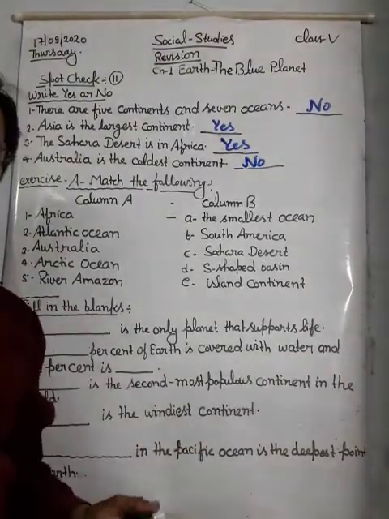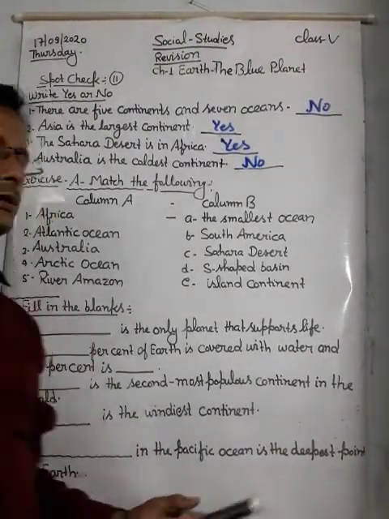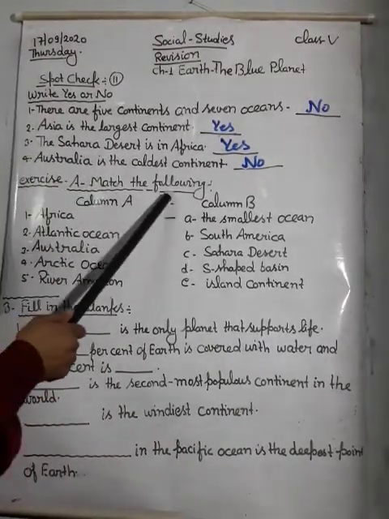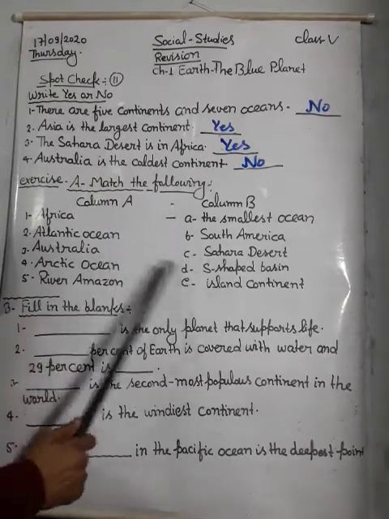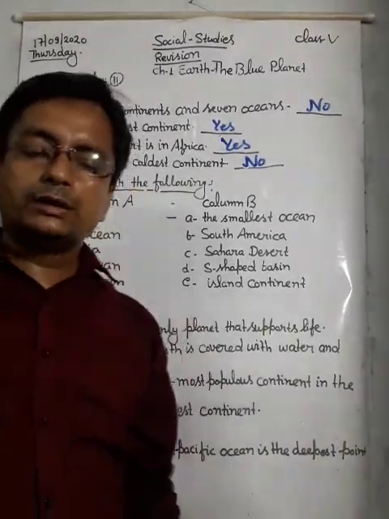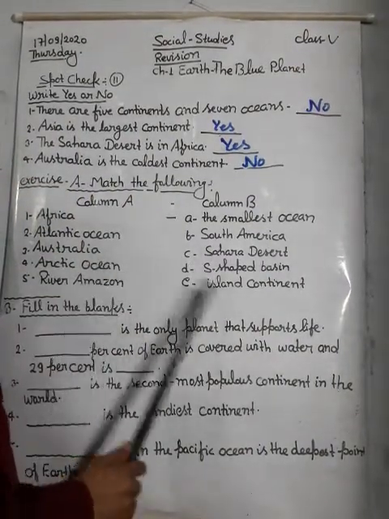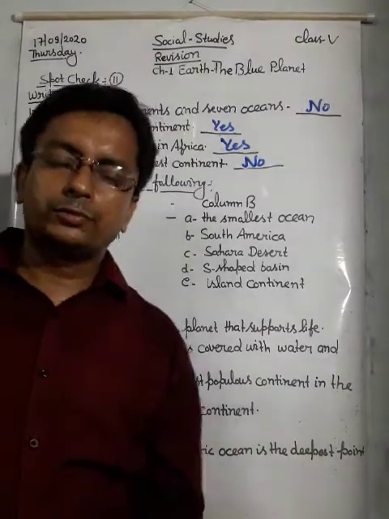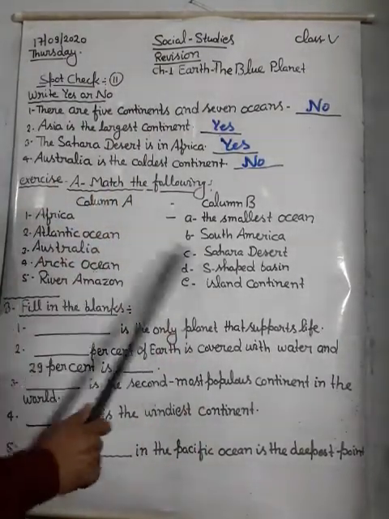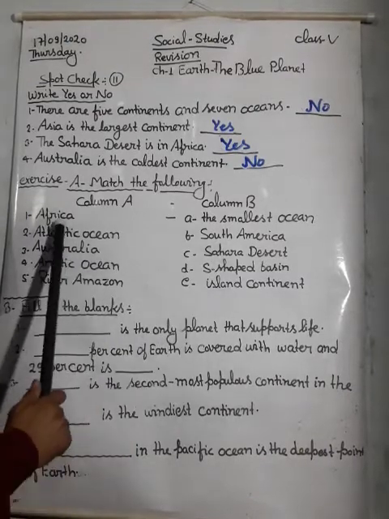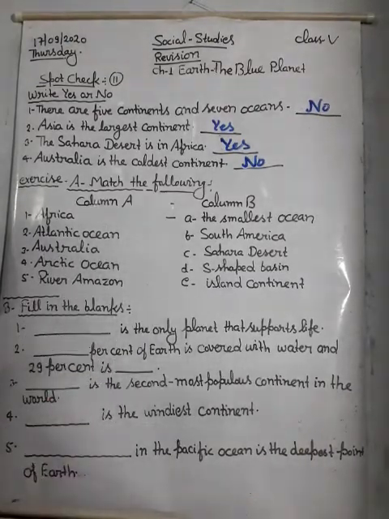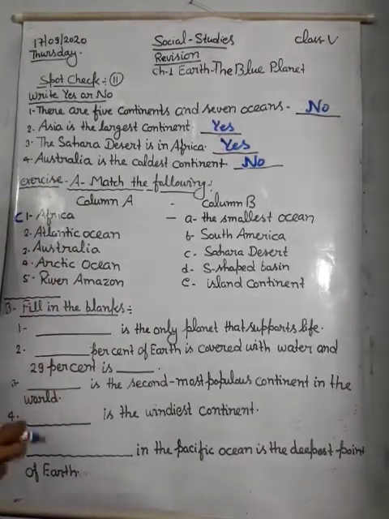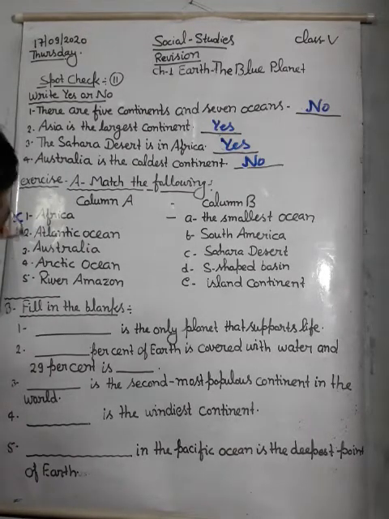Now we are going to start the exercise. Here is exercise A. Match the following. You have to match the two columns to each other, but you are not allowed to use arrows. You can use codes and write the right answer side by side. Africa is matched with C. Sahara Desert lies in Africa, so the answer will be C here.